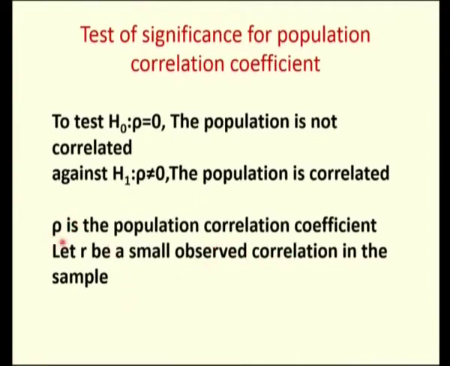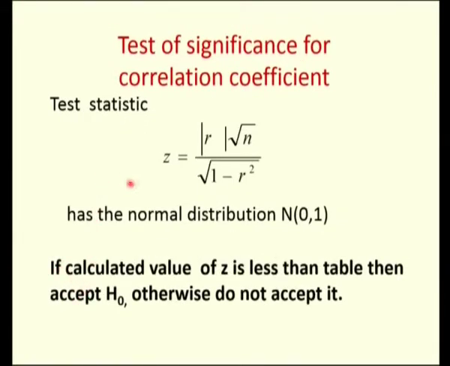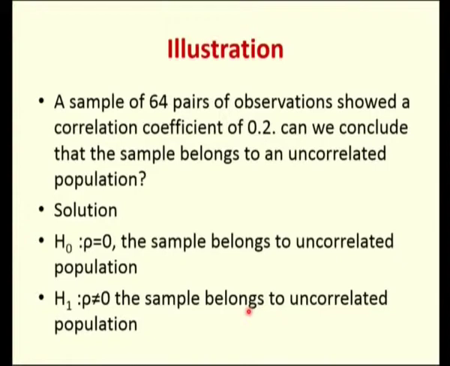If I want to test my population correlation coefficient, I need to take a sample of observations, that is my X and Y, a bivariate value. I need to calculate my sample correlation coefficient and I denote that as small r. The test statistic for this is Z is equal to mod of r into square root of n divided by square root of 1 minus r squared. As I told you, this also follows a standard normal variate with mean 0 and variance 1. The procedure is, if the calculated value is less than the table value, then accept the H naught, otherwise you need to reject it. We will see an illustration for this.